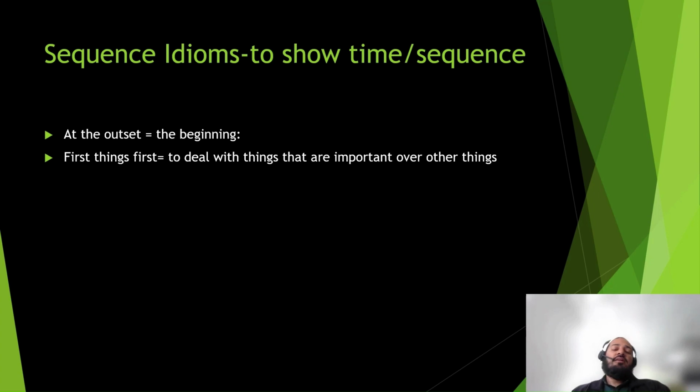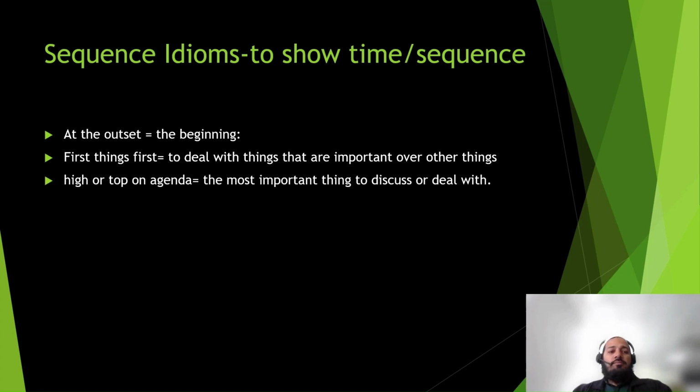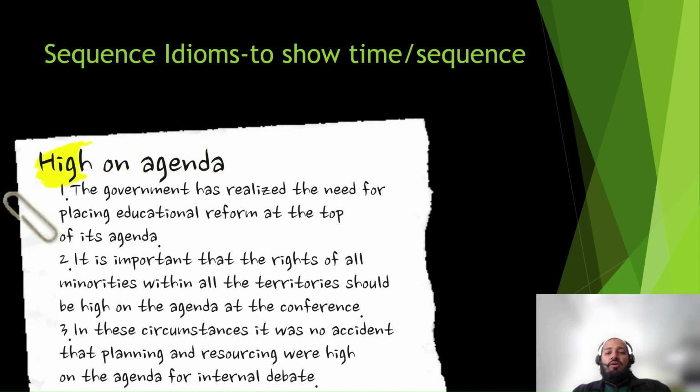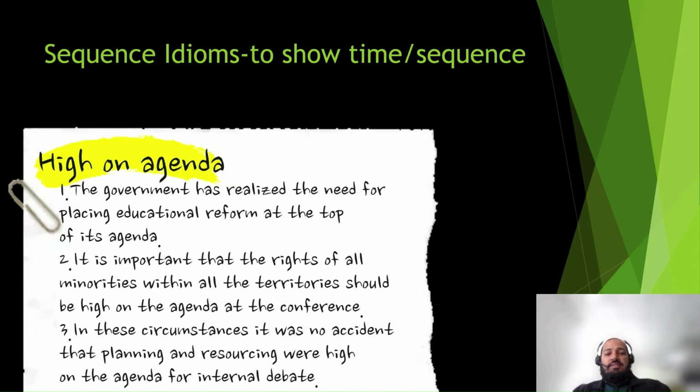Global warming is a reality, but first thing first, let's discuss the measures that can be used to mitigate the problem. Next, "high or top on the agenda." This means the most important thing to discuss or deal with. For example: the government has realized the need for placing education reform at the top of its agenda. Similarly: in these circumstances, it was no accident that planning and resourcing were high on the agenda for the internal debate.